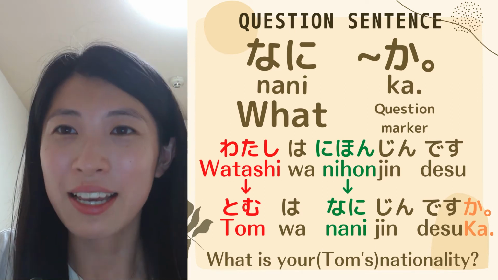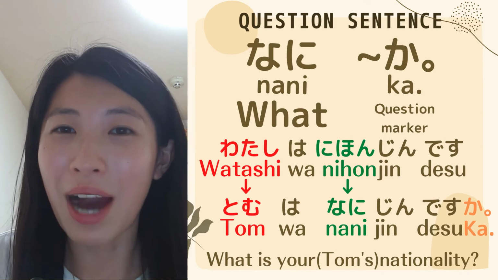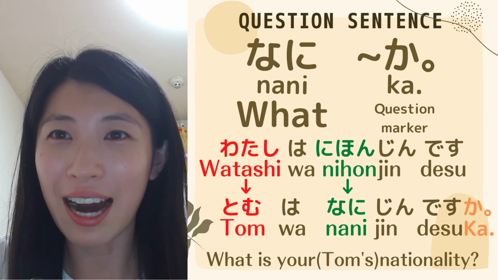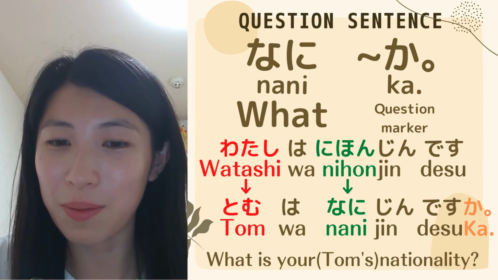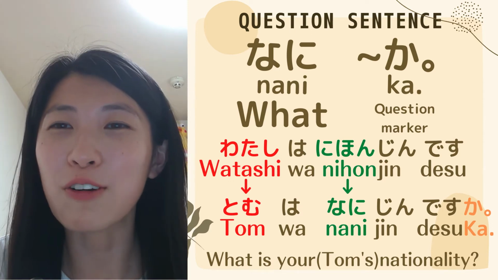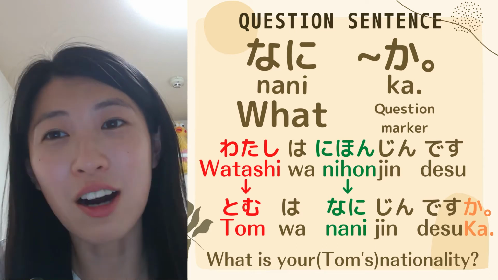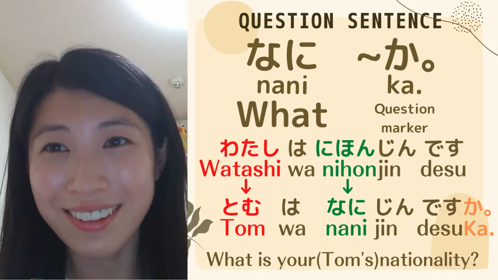In this case, the subject changed from I to Tom, so instead of 私, I, you have to say トム. And then, now you want to ask his nationality, so instead of the answer 日本, you have to use the word what, 何.